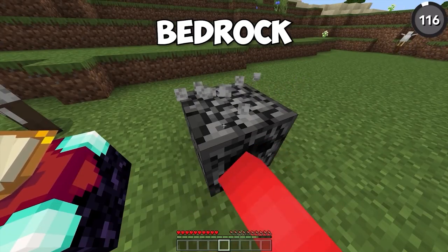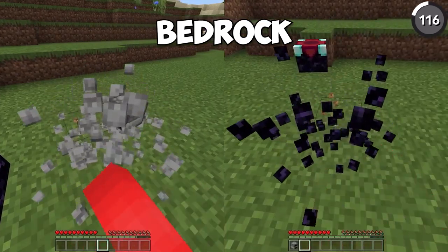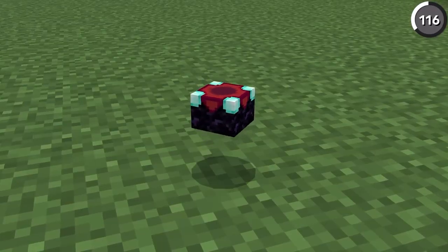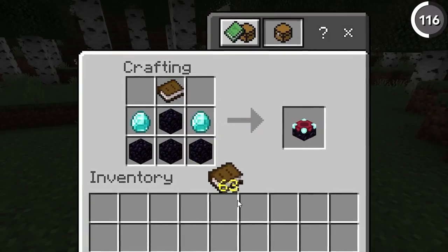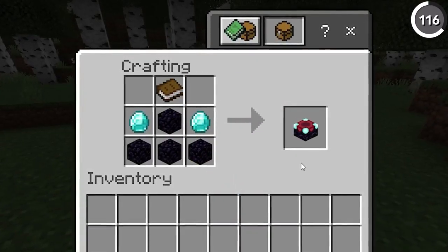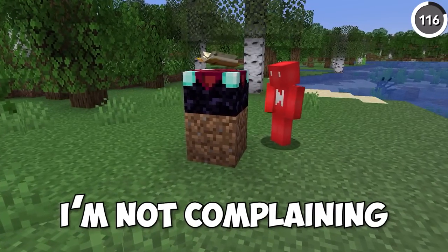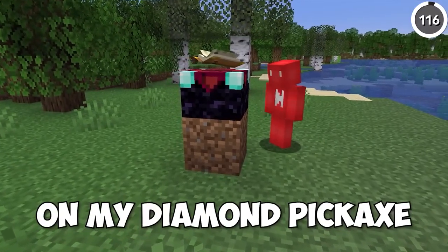In Bedrock, it's possible to mine a furnace or an enchantment table without using a pickaxe, and the item will still drop, which is a bit confusing considering that they're made out of blocks that don't drop without a pickaxe anyway in either version, but I'm not complaining if it means I get to save the durability of my diamond pickaxe.